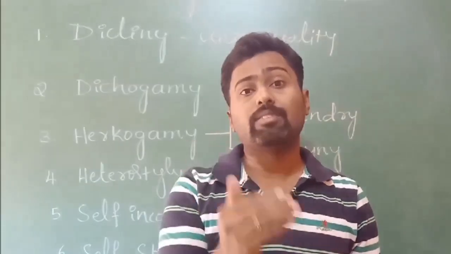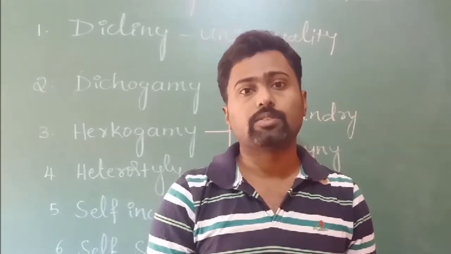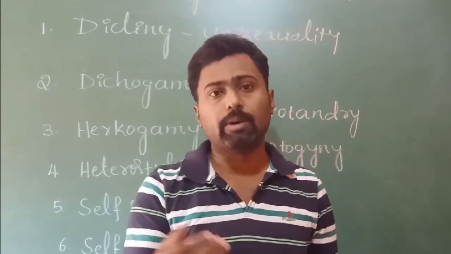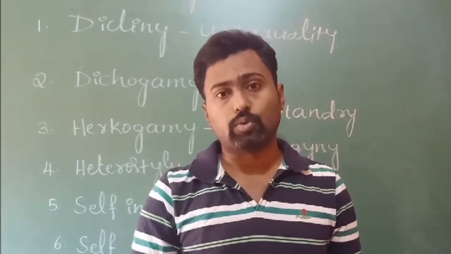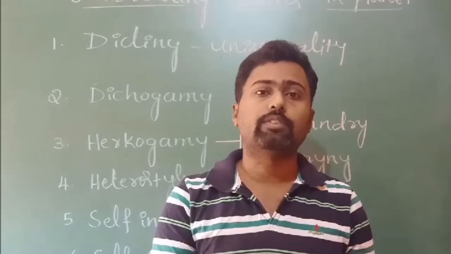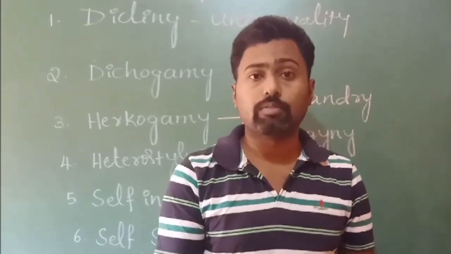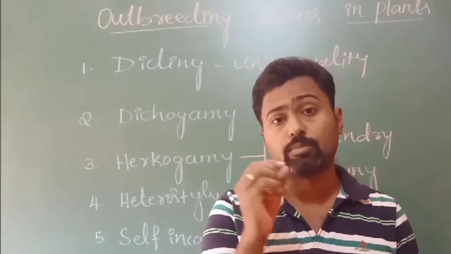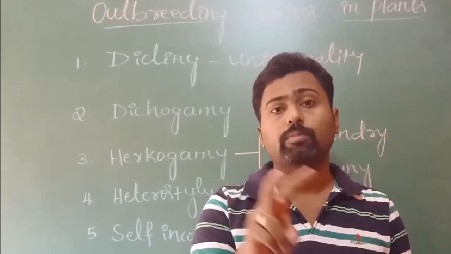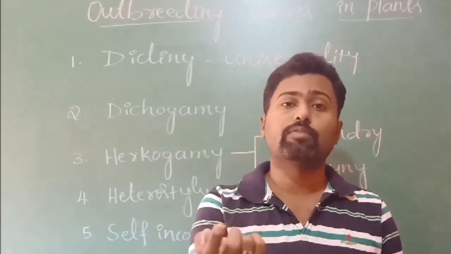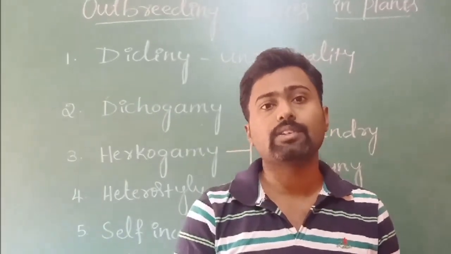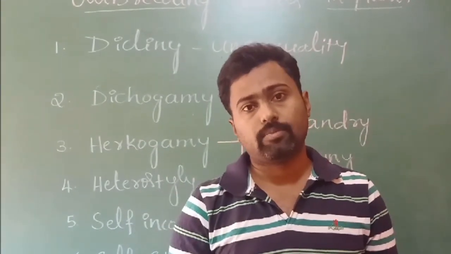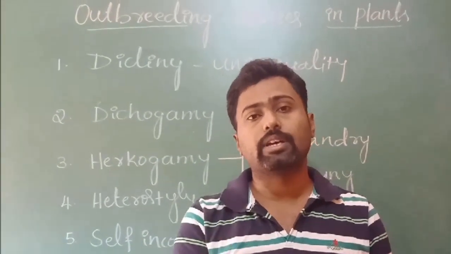Male and female flowers are separate, but they are found on the same plant. For example, we observe this in Cucurbitaceae members, like pumpkin. Male flower is separate and female flower is separate. No doubt flowers are unisexual, but they develop in the same plant. The condition is what is called monoecious. Both male and female flowers are found in the same plant, in Cucurbitaceae as well as in palms, like coconut.